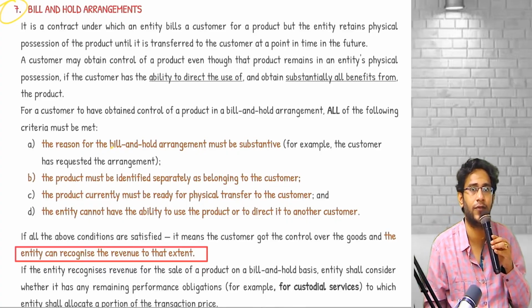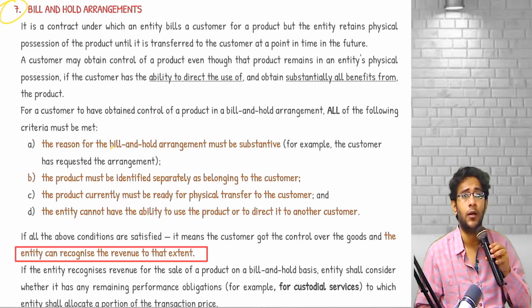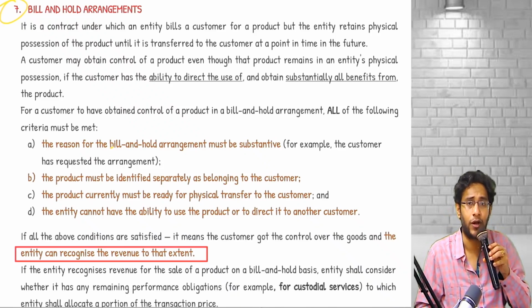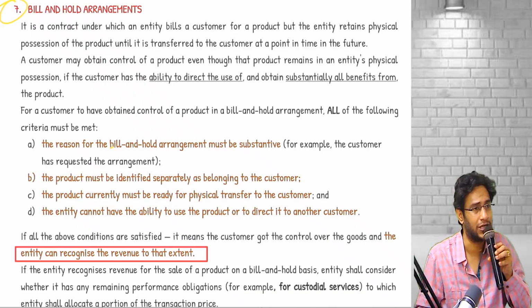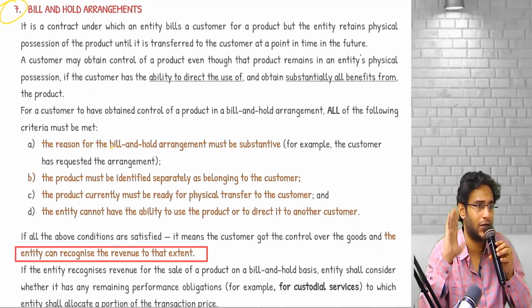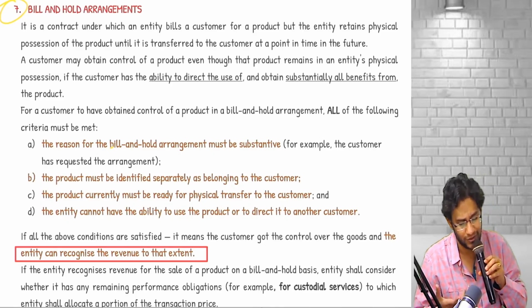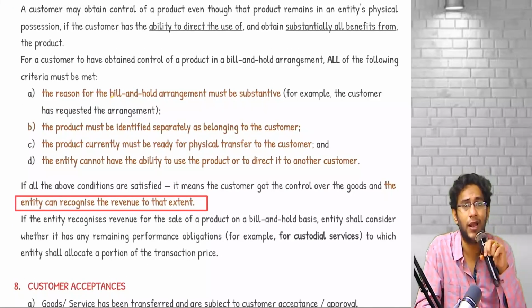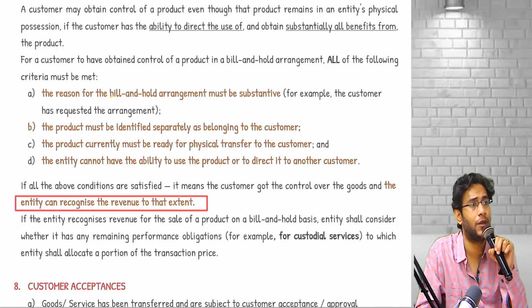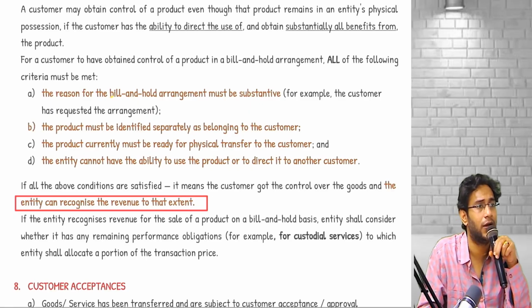Can I recognize the revenue? Delivery did not happen. The standard says you can recognize revenue if control over the goods is passed on to the customer. Physically the goods are with us only, but control should be passed on to the customer. Then you can recognize the revenue. So, sir, how will you know whether control has passed? The criteria: number one, the bill and hold request should come from the buyer, not from the seller. Number two, goods must be ready for delivery and separately identified towards the customer.